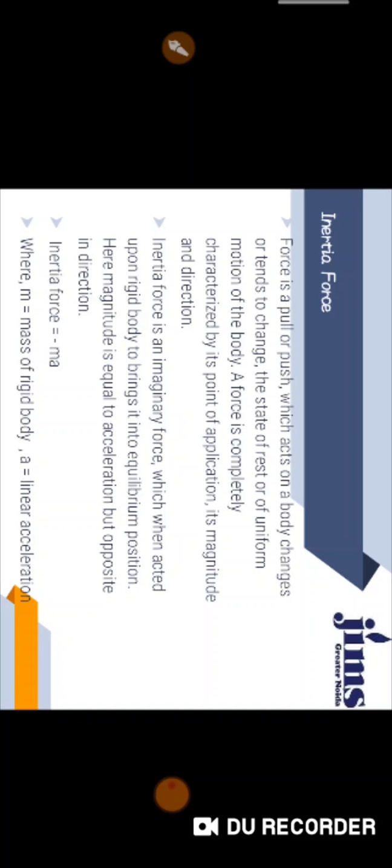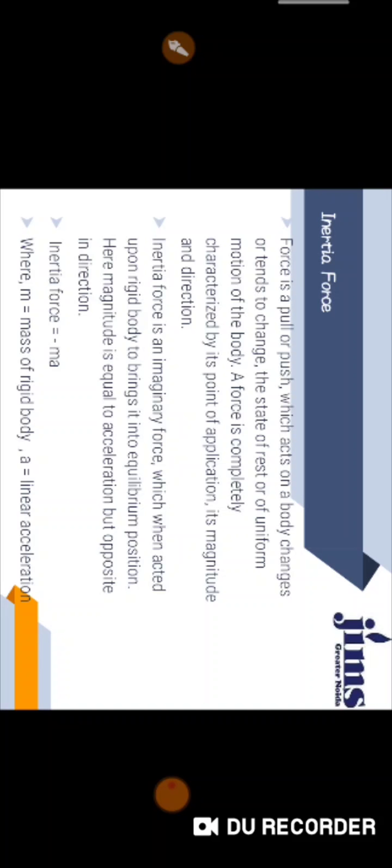Inertia force. Before describing inertia force, I am talking about Newton's second law of force. What is the second law of force? According to Newton's second law, the rate of change of momentum is directly proportional to the applied force. Then we get the relation F equals ma.